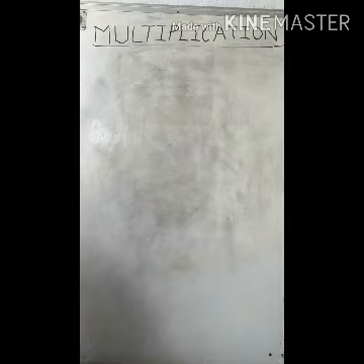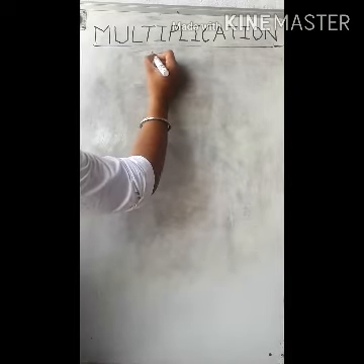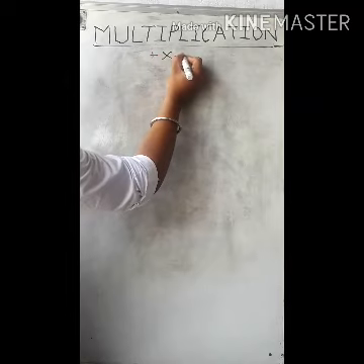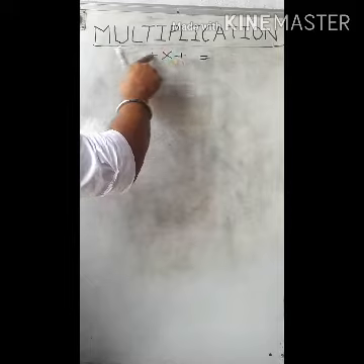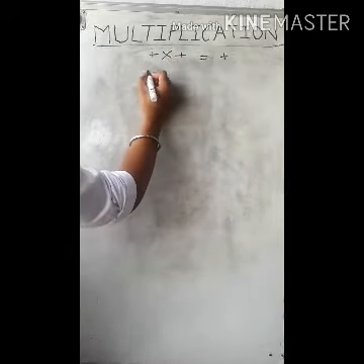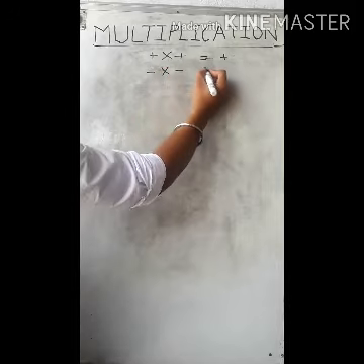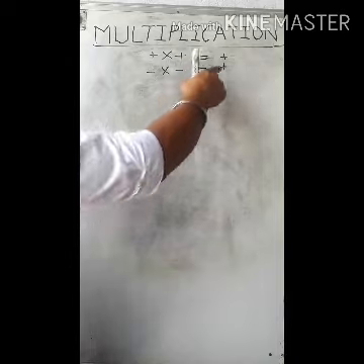Just one thing you have to remember: if we are multiplying two integers, and both integers are positive, then our result will be positive. If we are multiplying two integers of negative sign, then our result will again be positive.